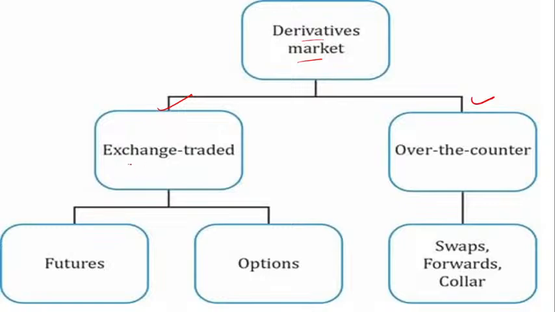One is exchange traded, and in exchange traded there are futures and options. Here we are discussing options, and options come under exchange traded. Now the over-the-counter contracts are swap, forward, and the collar. Clear? Now let's discuss it.